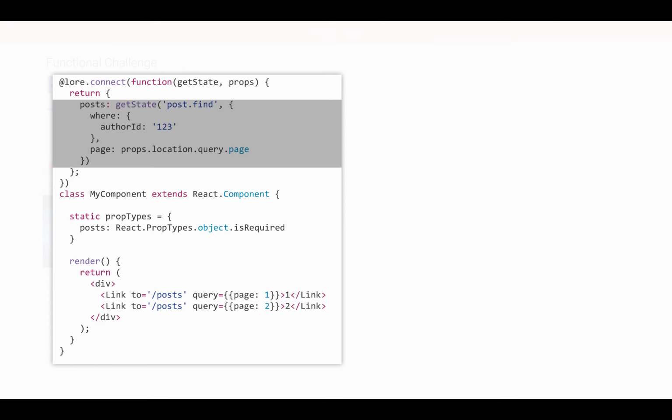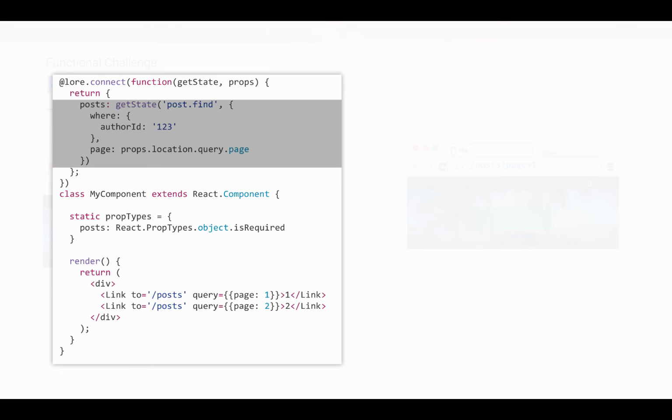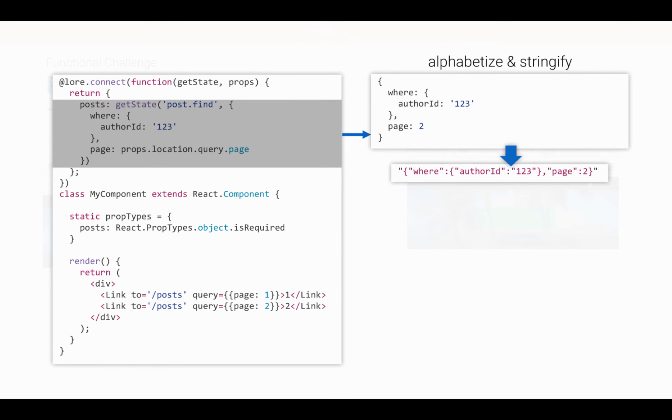This component is requesting all the posts written by a certain author. It's also requesting a specific page of data, which we extract from the query parameters and the route's URL. Similar to filtering, we're still going to alphabetize and stringify the query, but to support pagination, Lore will likely require stringifying the entire query and not just the where clause, which is what it currently does to support filtering.